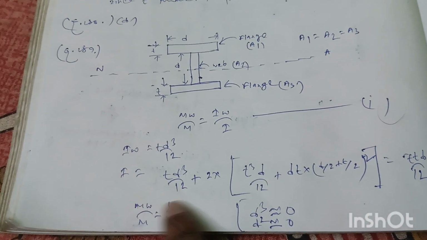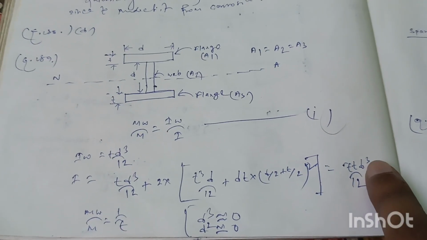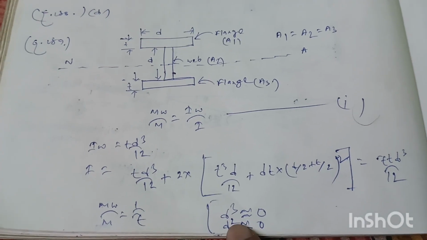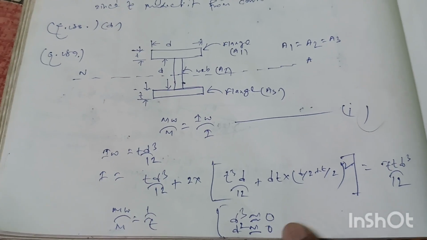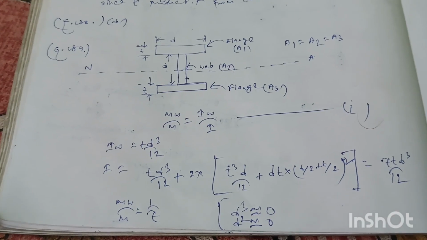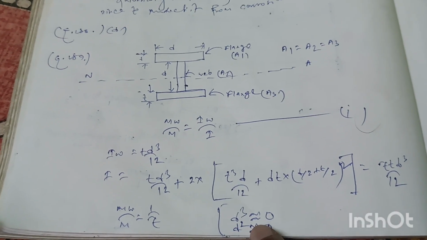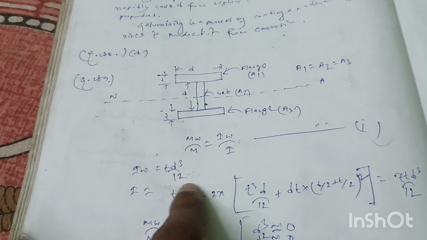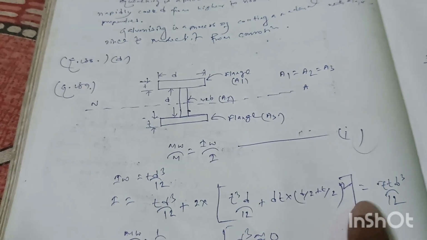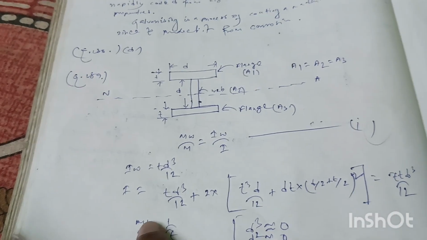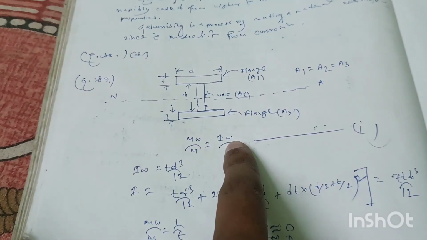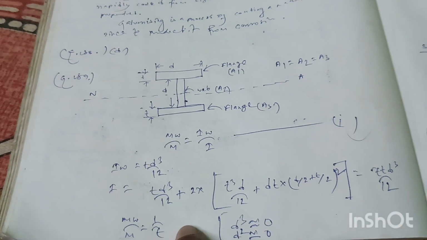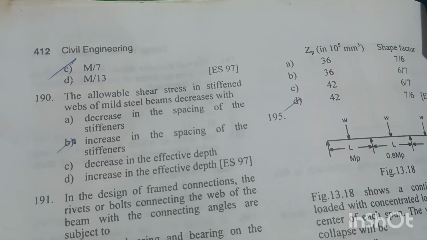So I will be equal to 7 t d cube by 12, and since t is small, t square and higher powers of t approach 0, so we can take them as 0. So we got Iw equal to t d cube by 12 and I equal to 7 t d cube by 12. If we put these values into the equation, we get Mw by M equal to 1 by 7. So Mw will be equal to M by 7. So option C is the right answer.